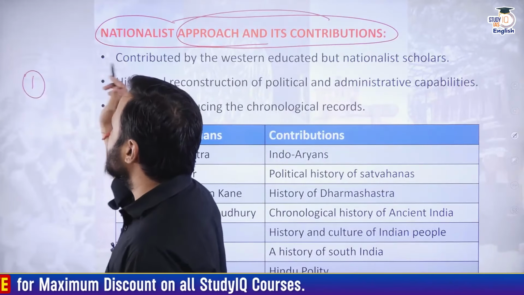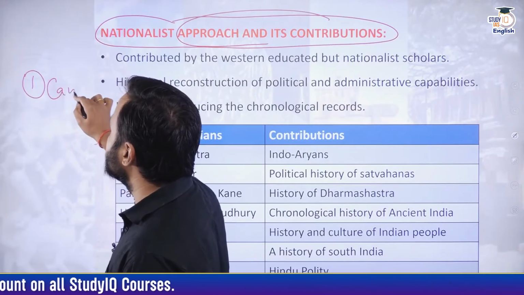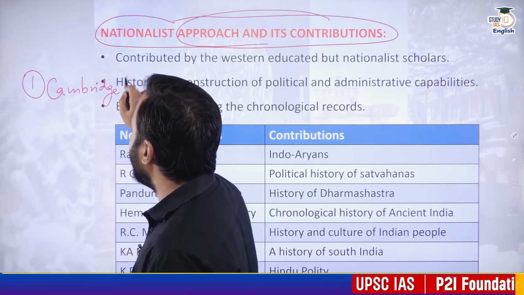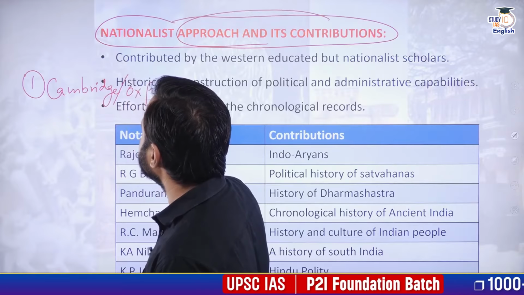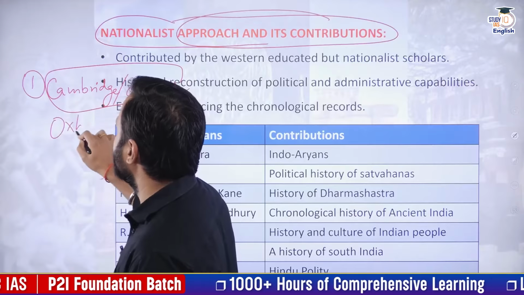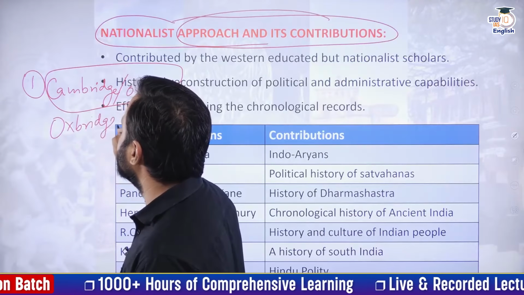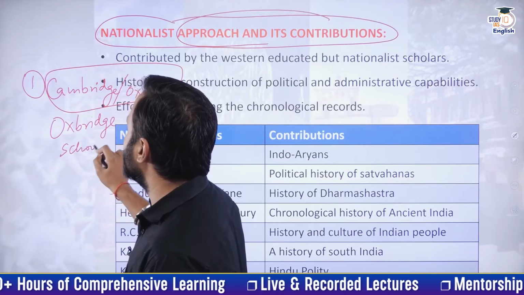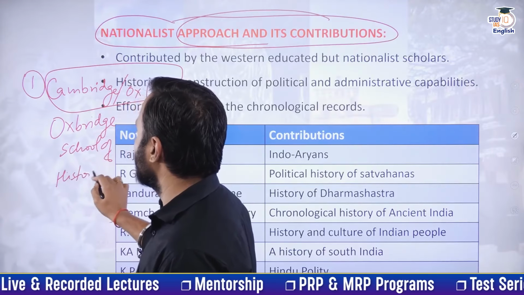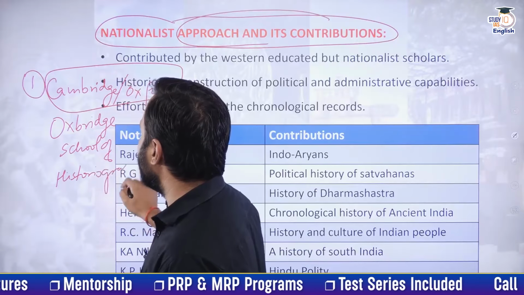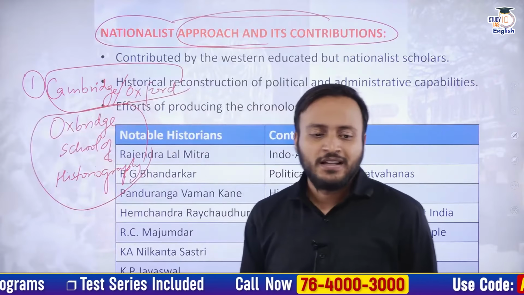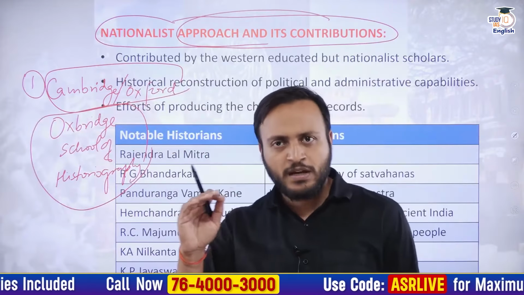That method of writing history is called the Cambridge school, Cambridge or Oxford, sometimes also known as the Oxbridge school of historiography. Okay, that means the scholars belonging to Oxford or Cambridge used to think in a particular manner.